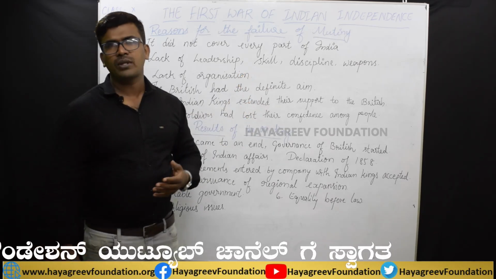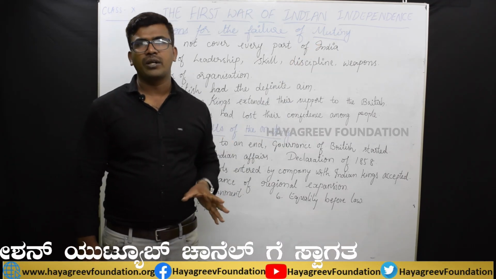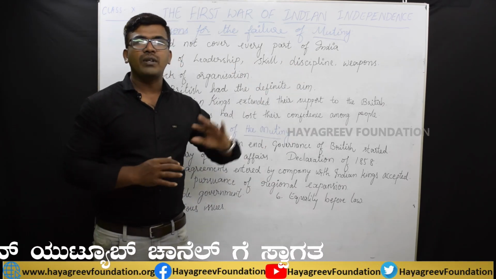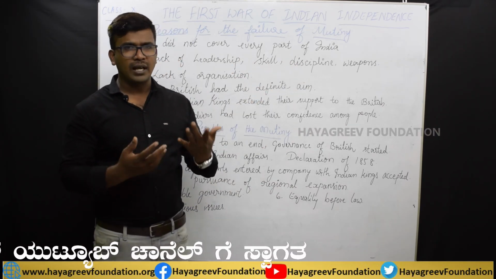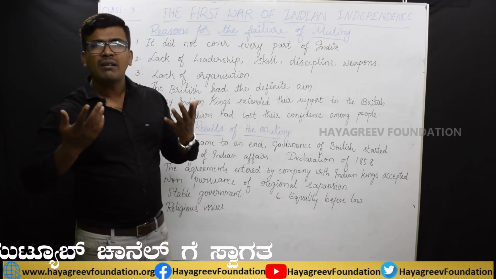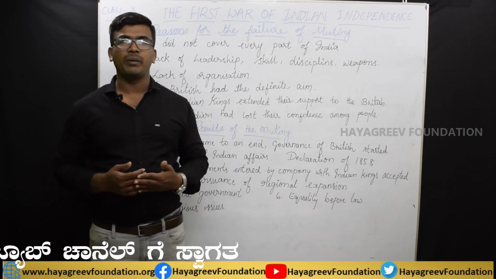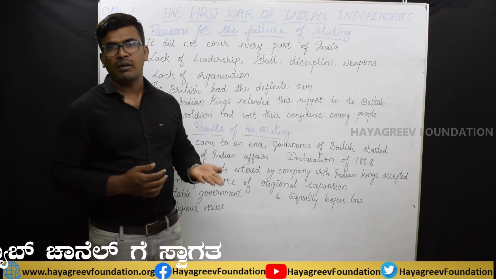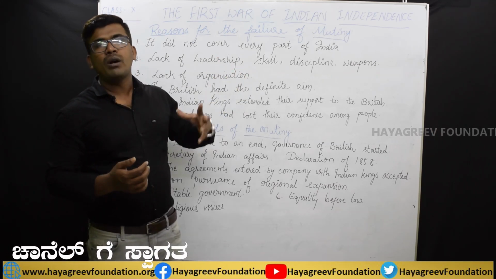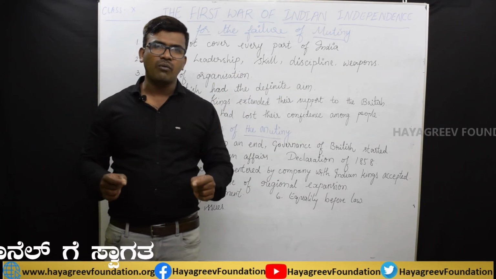And they did not have the proper skill also. Most of the soldiers were still learning in the military bases under the British. Many soldiers had newly joined, and those members also joined the 1857 revolt. As a result, they failed to know how to fight against the British. So this is one of the main reasons. And one more, lack of discipline. Discipline is the main thing in the army. But here there was no proper discipline. Why? Because there was no proper leader, and nobody was ready to listen to the commands of others. As a result, this revolt came to an end.